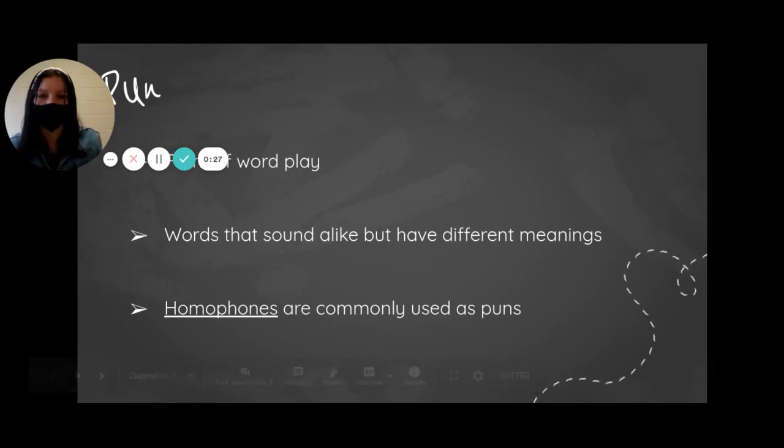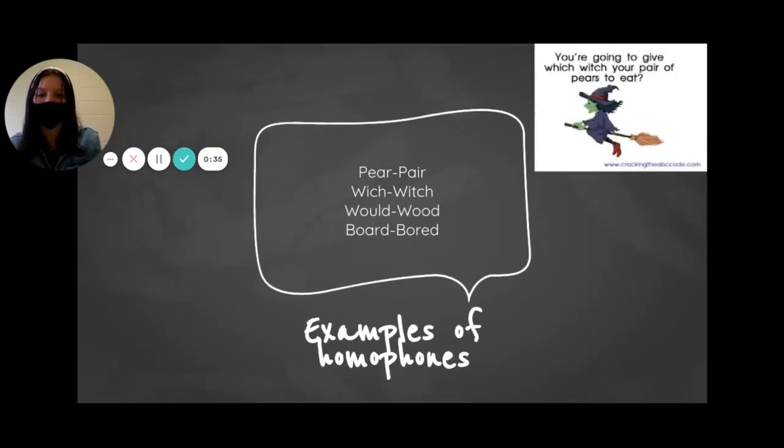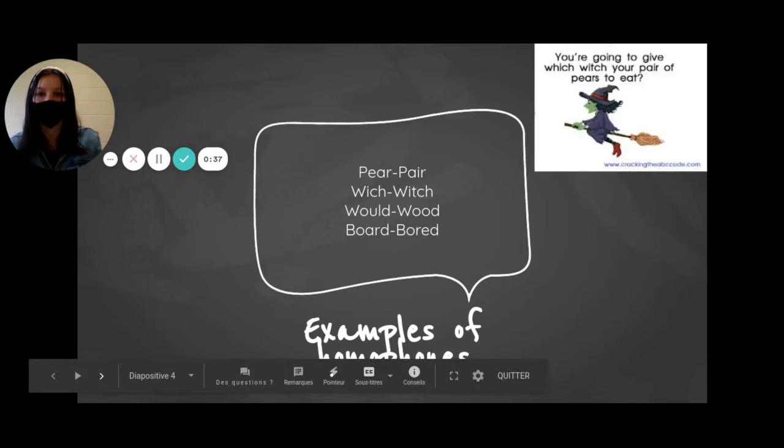There are words that sound exactly the same but have different meanings and are written differently. Here are some examples. To start off, we have pair and pear. A pair as in two, and a pear as in the fruit. They sound exactly the same but are written differently.